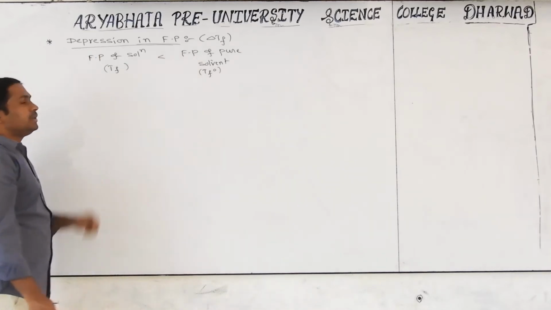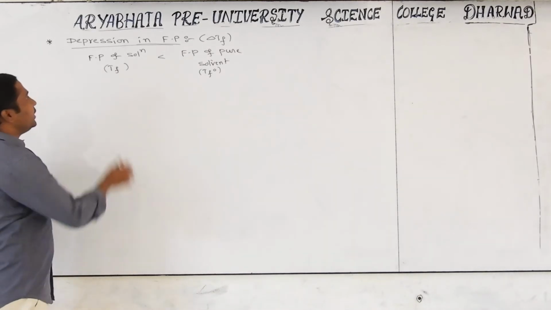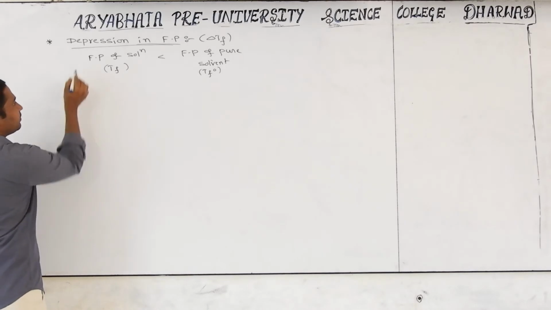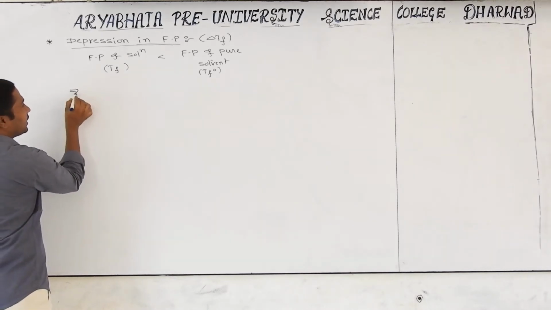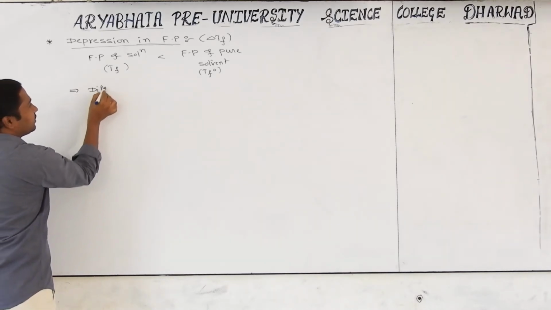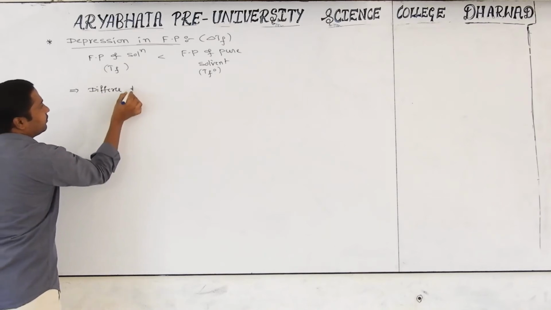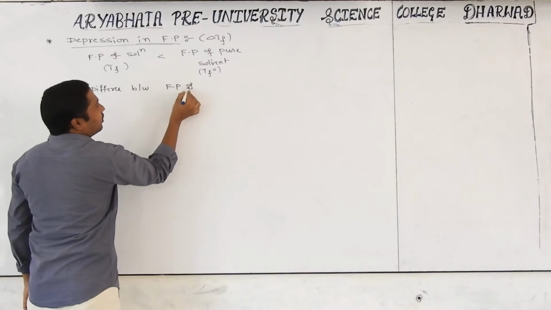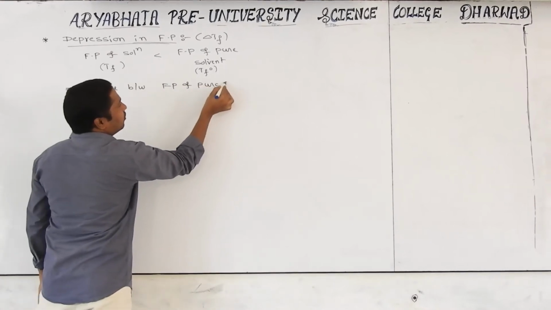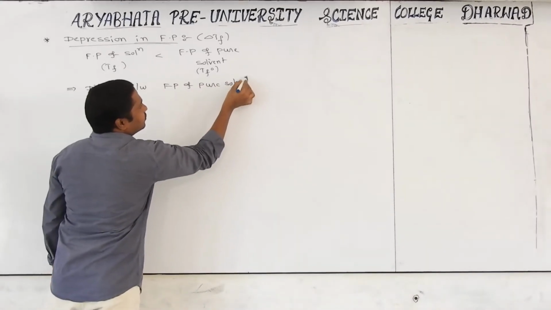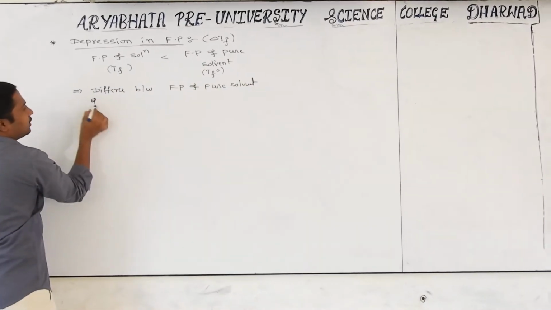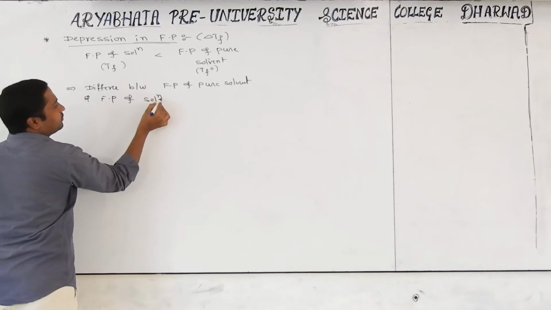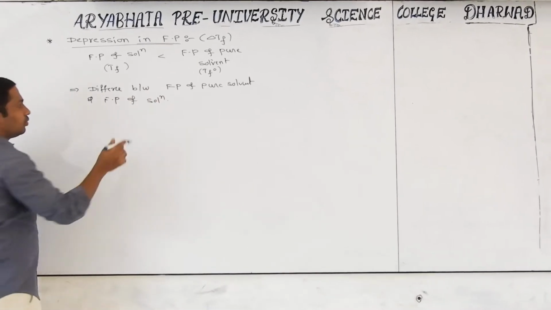What is the meaning of depression in freezing point? Depression means change. The depression in freezing point is defined as the difference between the freezing point of the pure solvent and the freezing point of the solution, higher value minus lower value.